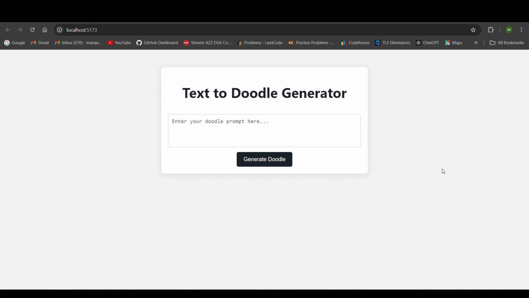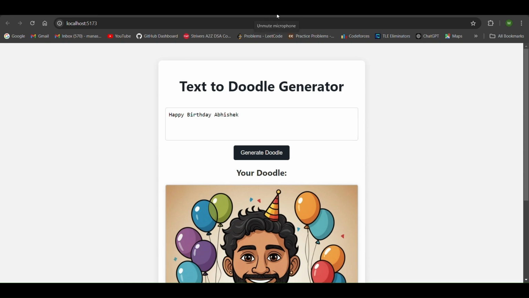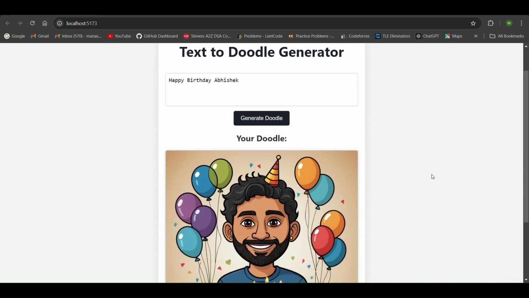Okay, so let me show you how this works. It says enter your doodle prompt here. So we'll write the prompt, say, happy birthday Abhishek. Okay. Now when I click the generate doodle button, it's generating. Okay, so it will generate a doodle like this. We had written the prompt happy birthday Abhishek and it generated a doodle like this.